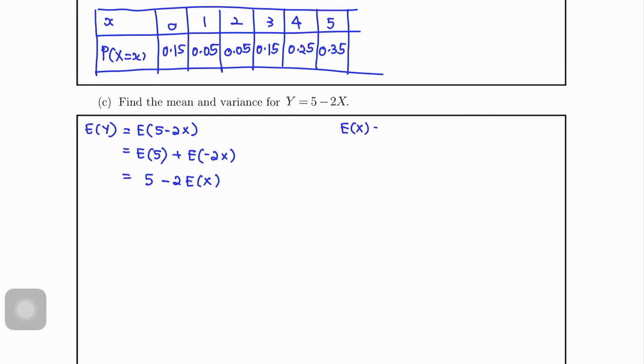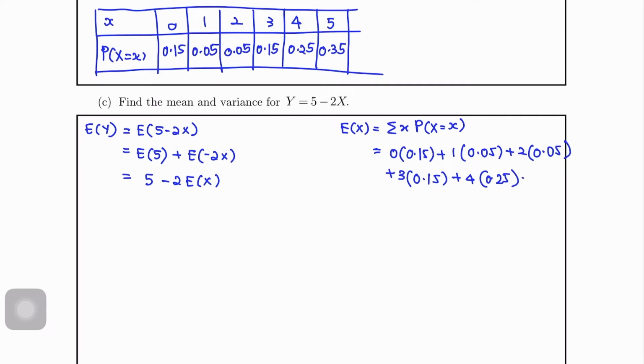So EX, okay, summation x, PX equals to x, 0.15, 0.05, 0.05, okay, so we have EX 3.35.